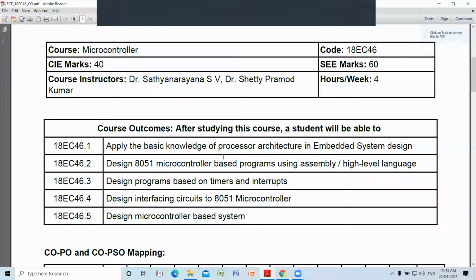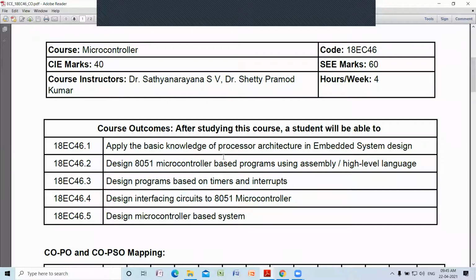At the end of the course, you will be able to apply the basic knowledge of processor architecture in embedded system design. Suppose you are asked to design some embedded system.